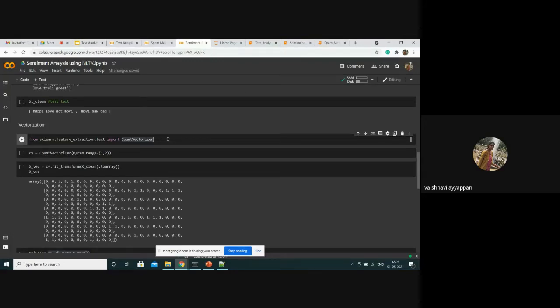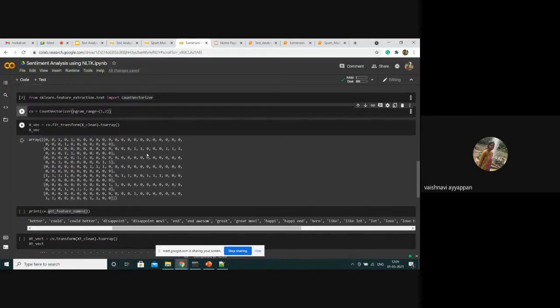Import CountVectorizer from sklearn.feature_extraction.text. I'm going to count how many times the words have occurred.